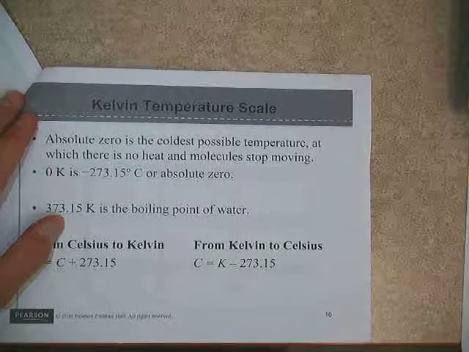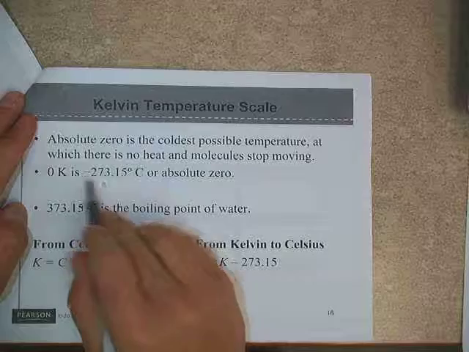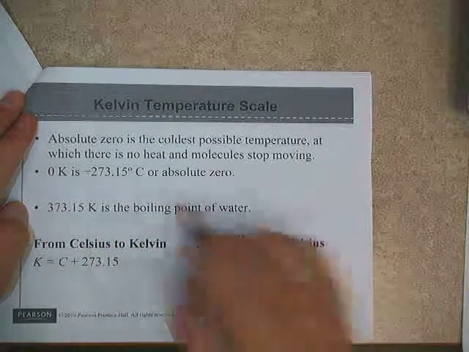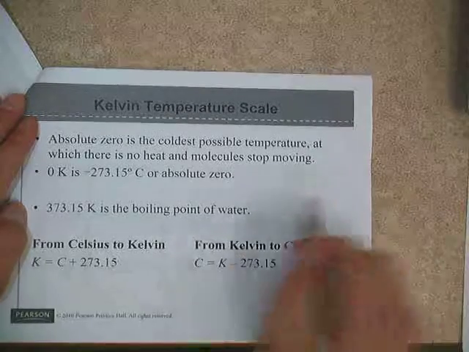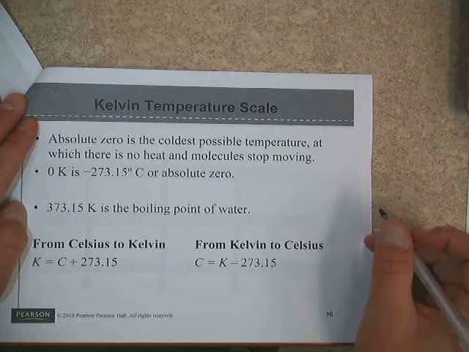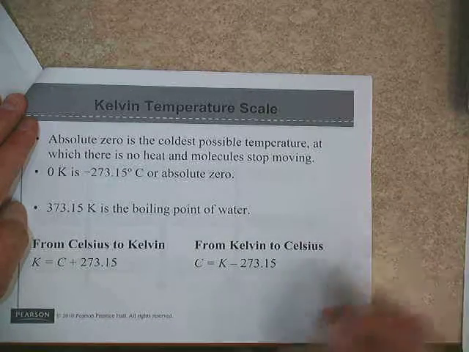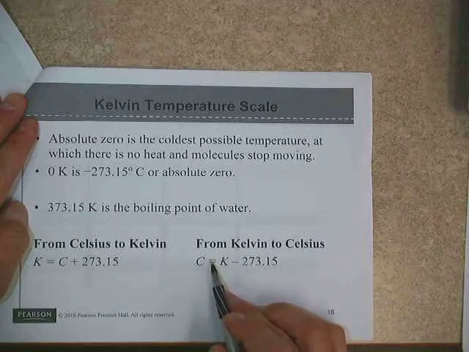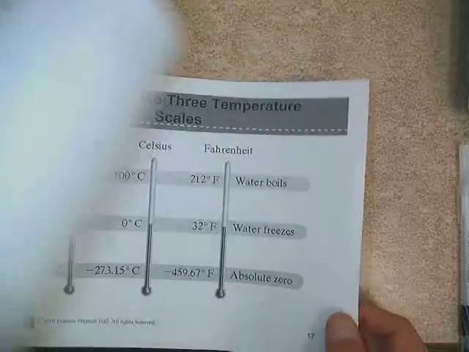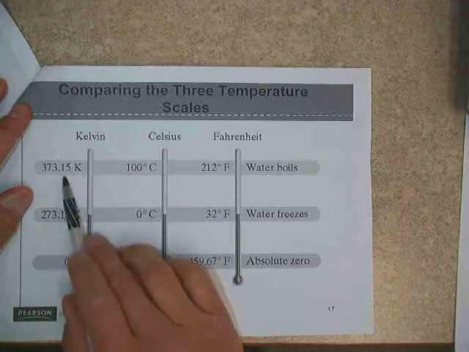We do have a Kelvin temperature scale. Absolute zero is the coldest possible temperature, at which there is no heat and molecules stop moving. That's 0 Kelvin, and that's actually negative 273.15 degrees Celsius. In Kelvin, the boiling point of water is 373.15. We do have conversions between Celsius and Kelvin. If we want to go from Kelvin to Fahrenheit, we could of course change to Celsius first, and then change Celsius to Fahrenheit.